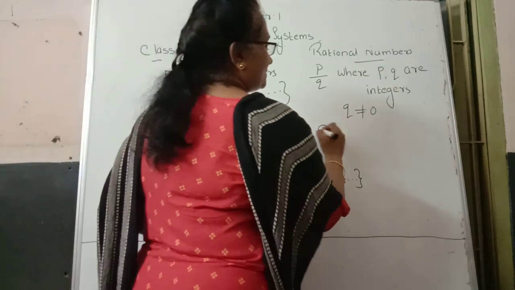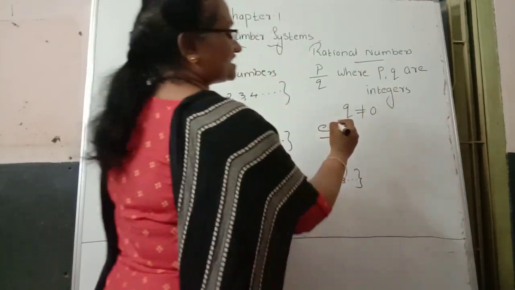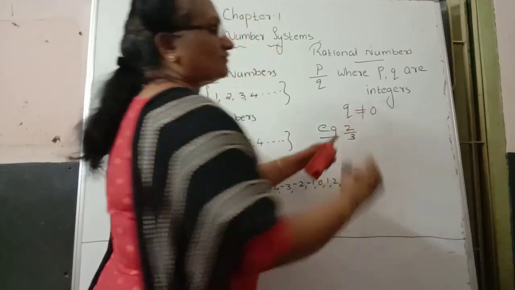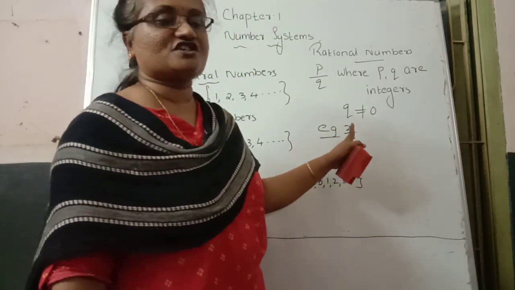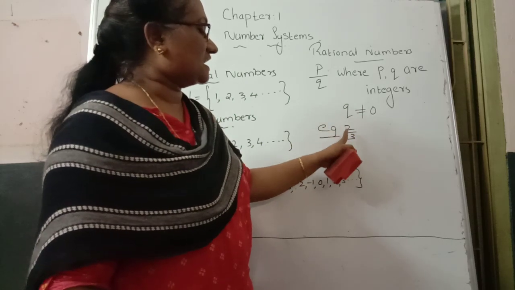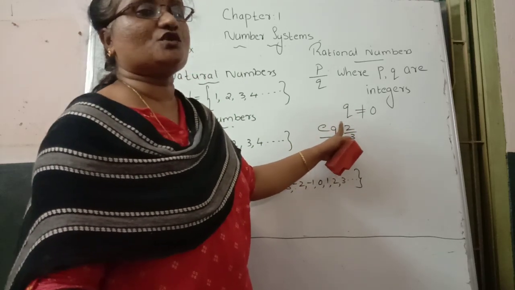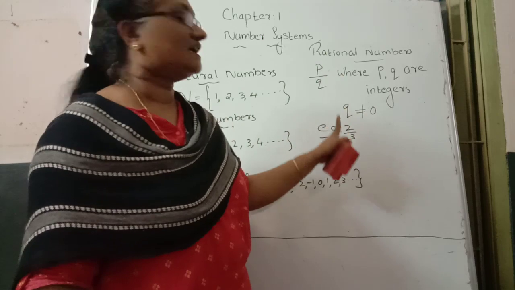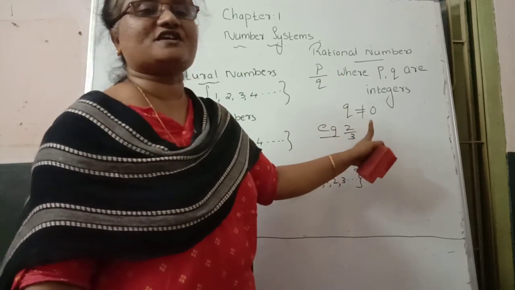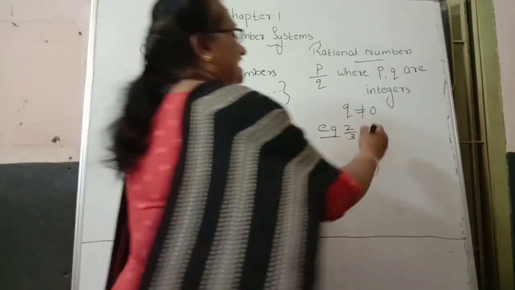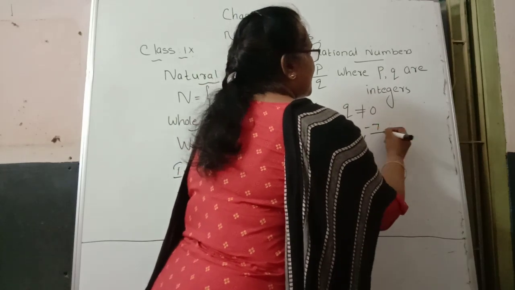For rational numbers, examples we can use are 2 by 3. Why? Because 2 by 3 is a rational number. Here in this number the numerator 2 is the p value and the denominator 3 represents the q value. Then another example, -7 by 8.